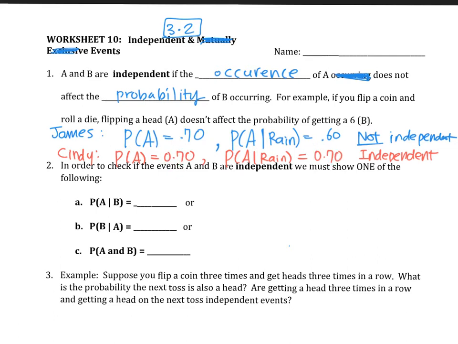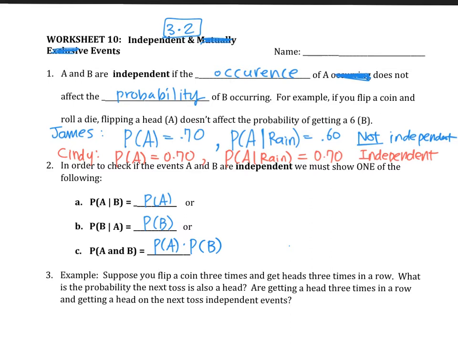So more systematically, we can check whether two events are independent or not. Either I can check whether the probability of A given B is equal to the probability of A, or the probability of B given A is the probability of B. Notice that it's the first event whose probabilities are equal to each other. The third one, we don't use as much, but this is another formula you can check: the probability of A and B is the same as the probability of A times the probability of B. Most likely we'll use the first two more often to figure out if two events are independent. So in this case, we can't just argue, oh, they're not affected by each other.